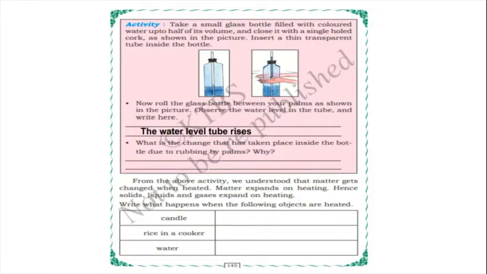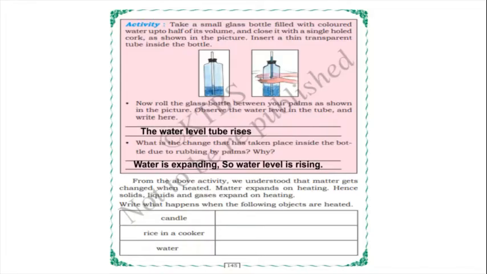What is the change that has taken place inside the bottle due to rubbing by the palms? Do you know why, children? Yes, the water is expanding, so when we rub with our palms, the water level is rising. Yes.